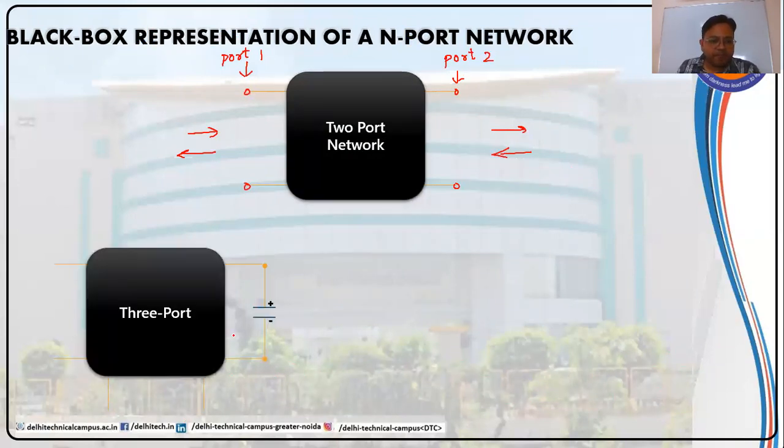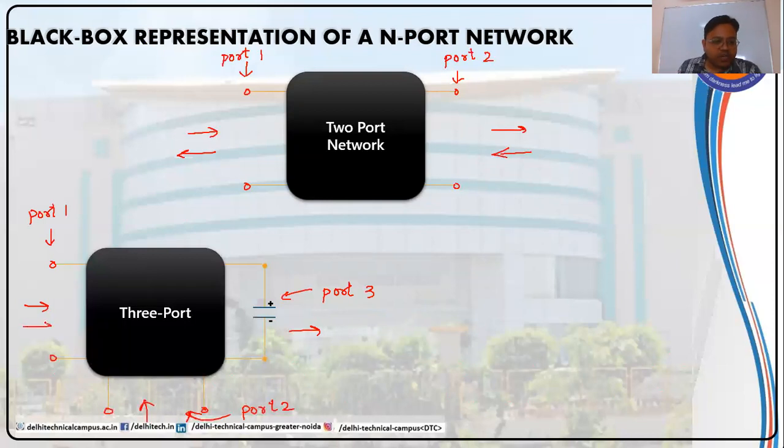See here, similarly I have shown 3 pairs. One pair is here, this is port 1. The other pair is here, this pair is port 2, and this pair is port 3. I can input signal from here, I can input signal from here, or I can get the output from here.